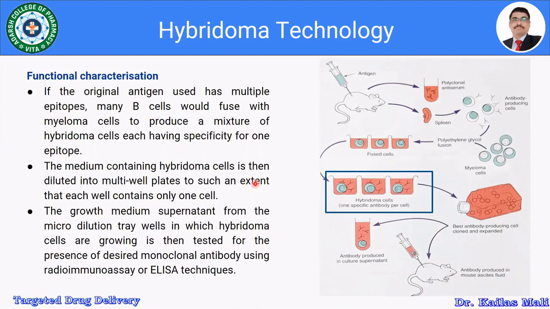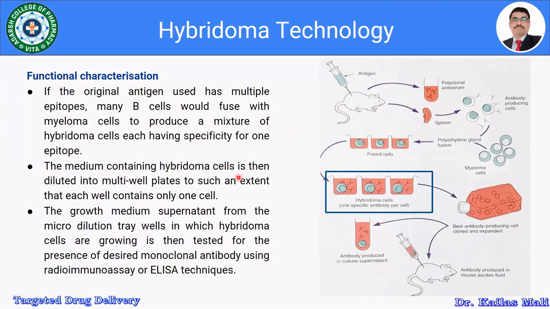Then comes functional characterization of these hybridomas. If the original antigen used has multiple epitopes, many B cells would fuse with the myeloma cells to produce a mixture of hybridoma cells. So if the antigen which is injected has multiple epitopes, we get a mixture of spleen cells which are going to produce multiple antibodies, right?